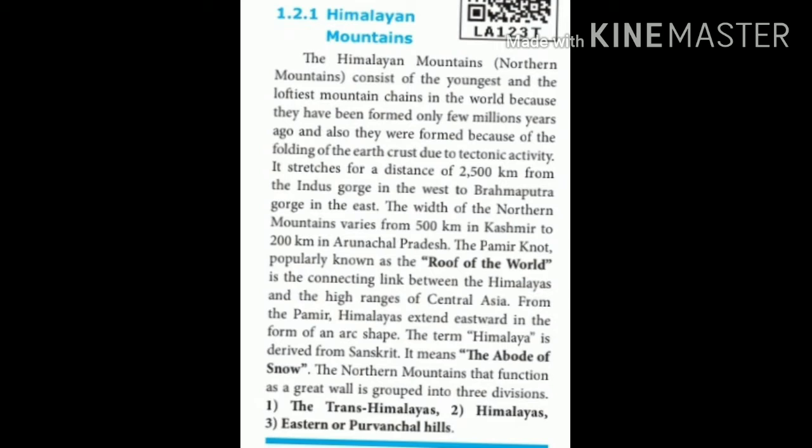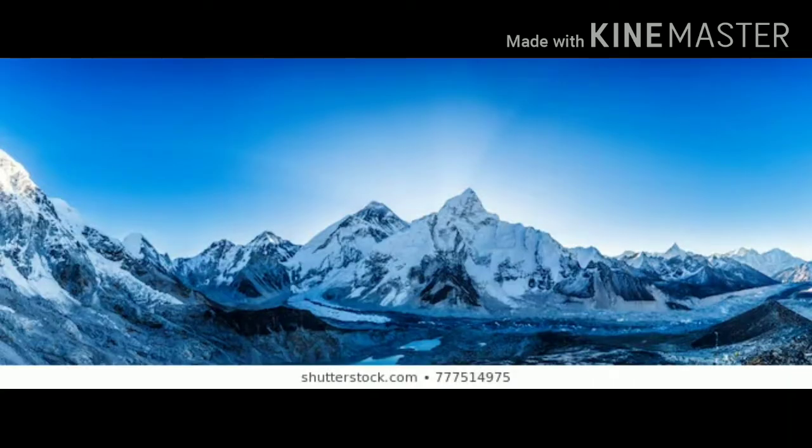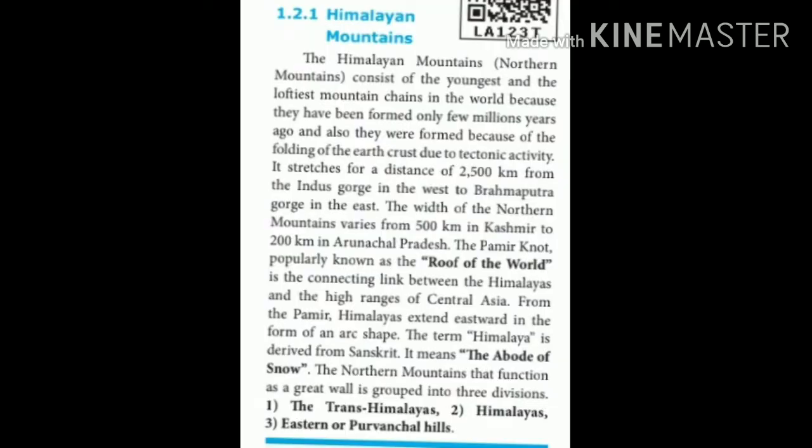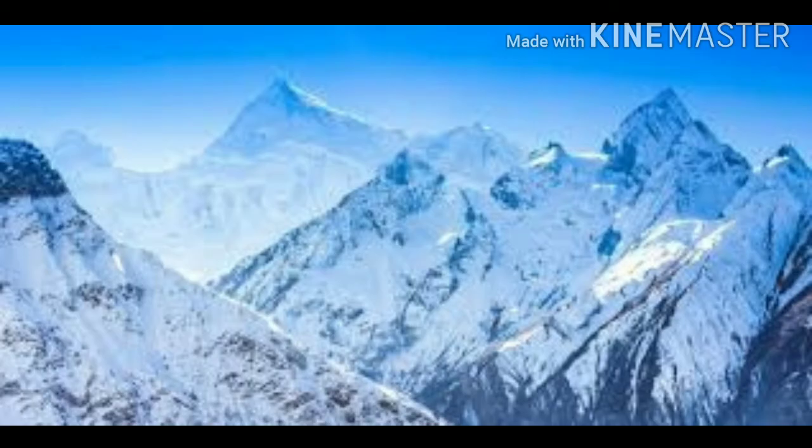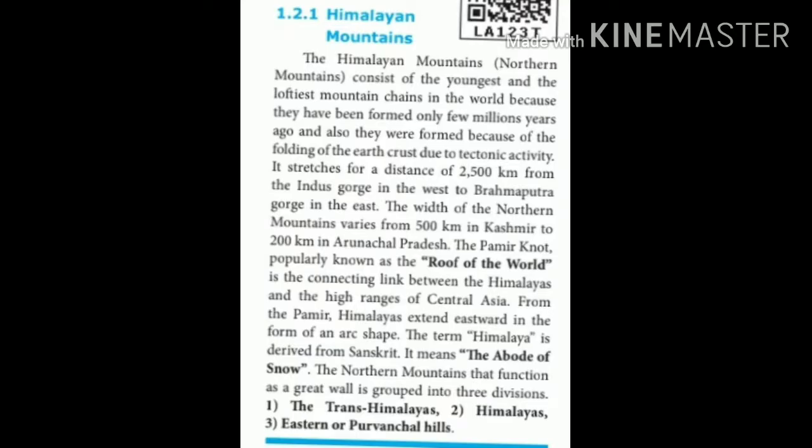Now we are going to see only the Himalayan mountains. It is also called Northern Mountains. The Himalayan mountains consist of the youngest and the loftiest mountain chains in the world. It stretches for a distance of 2500 km from the Indus Gorge in the west to Brahmaputra Gorge in the east. The width of the northern mountain, that is Himalayan mountain, varies from 500 km in Kashmir to 200 km in Arunachal Pradesh.